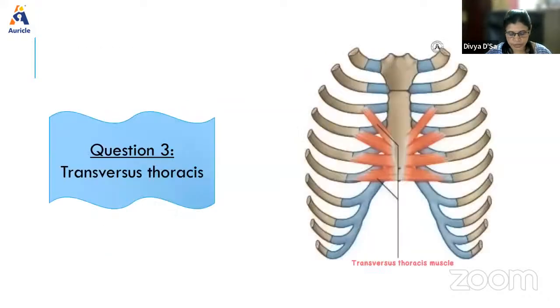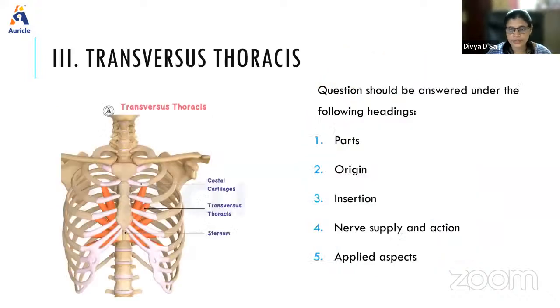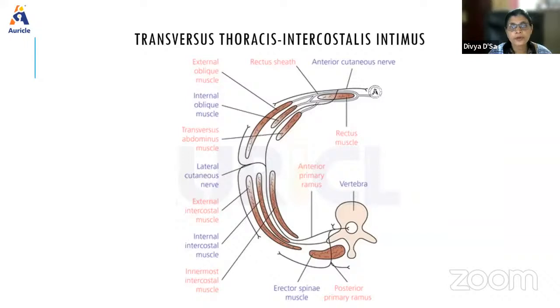Next, the last question is the transversus thoracis muscle. It is the big muscle here, and it has 3 parts. Origin, insertion, nerve supply, action: for any muscle you should know these. So in this muscle we have 3 parts: innermost intercostals, subcostalis, and sternocostalis. They form a part of the transversus thoracis muscle.